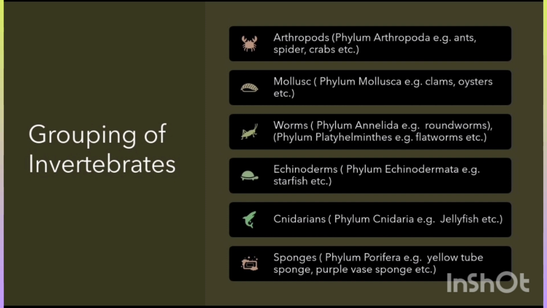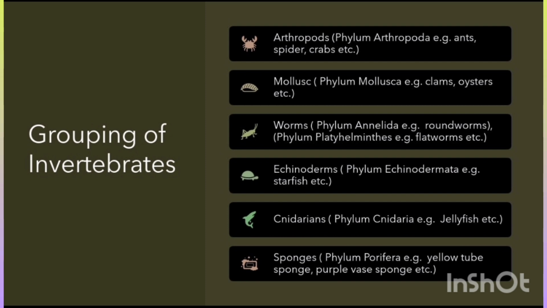Another group is mollusks, included in phylum Mollusca. Examples are clams, oysters, all the pearl producing or shelled species. Then worms. There are two categories of worms, either the segmented worms or the flatworms. All the segmented worms are included in phylum Annelida, while all the flatworms are considered in phylum Platyhelminthes.